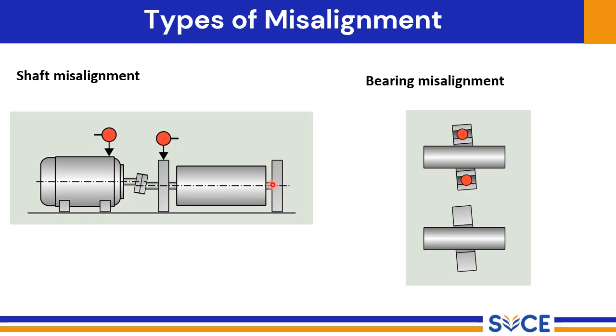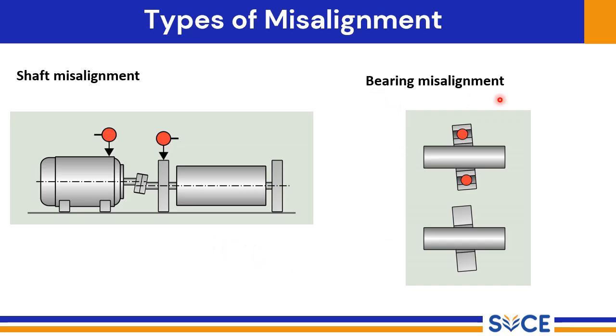As you can see in this diagram, the center lines of the two shafts are not aligned. They may be offset, that is parallel misalignment, or angular misalignment, or a combination of both. The red dots highlight the points of misalignment. This deviation forces the shafts to rotate in a stressed condition, leading to vibration, excessive wear, and potential failure.